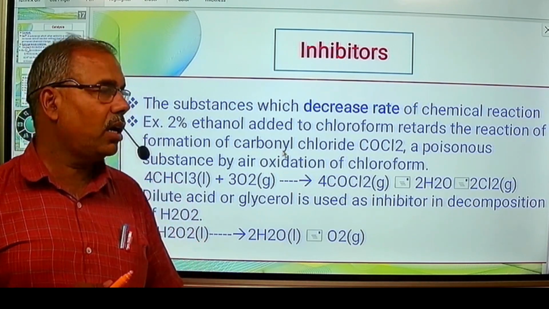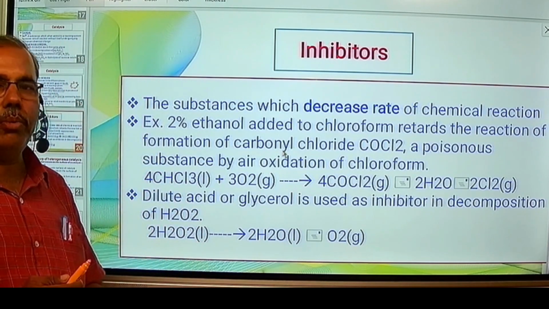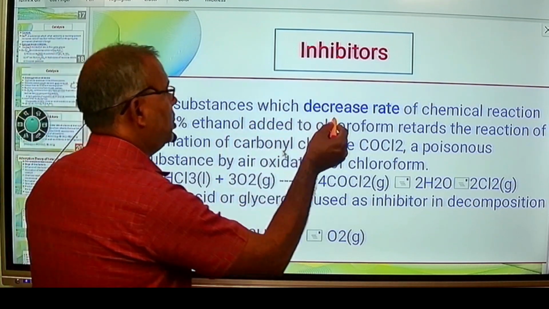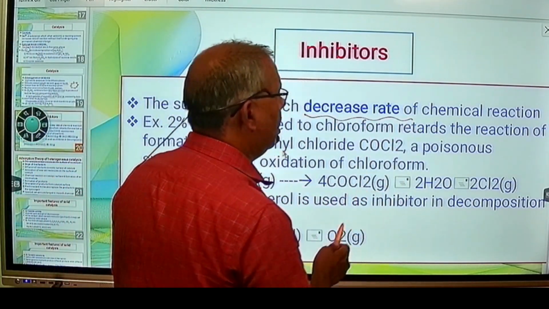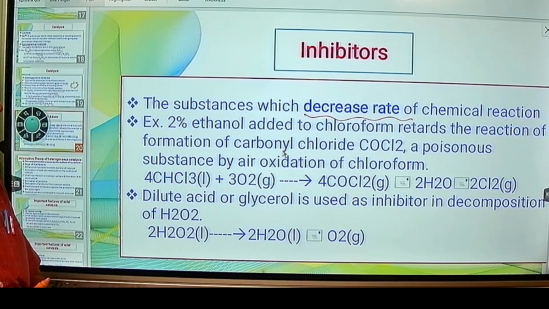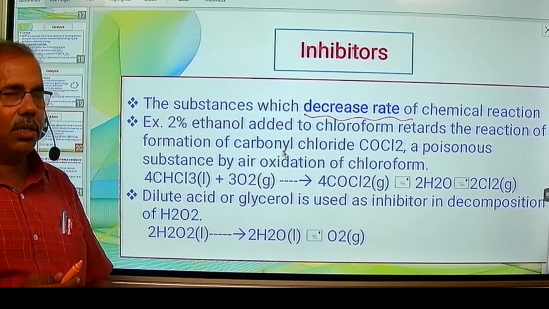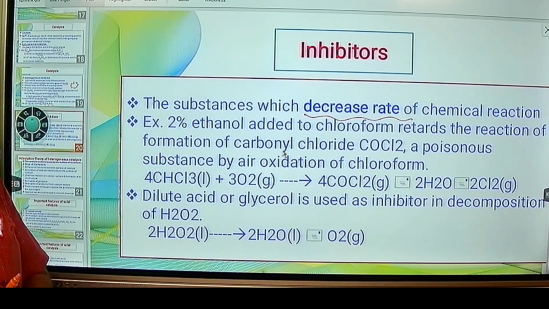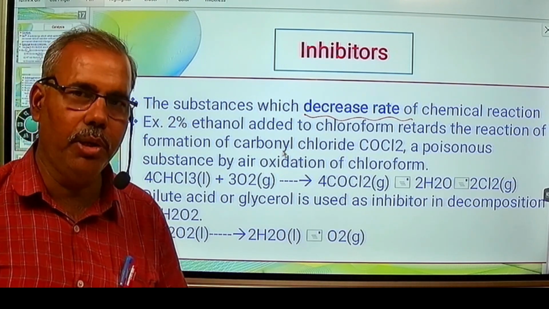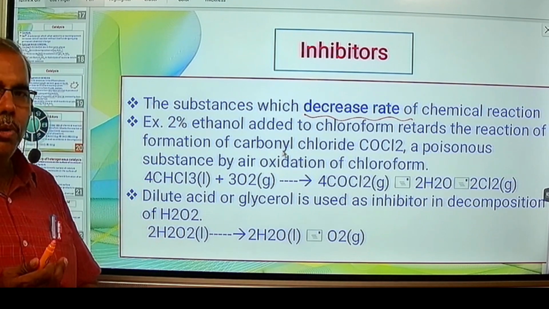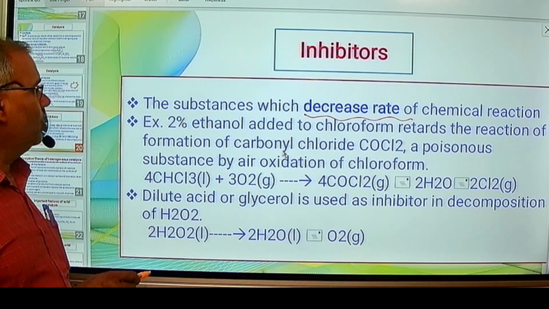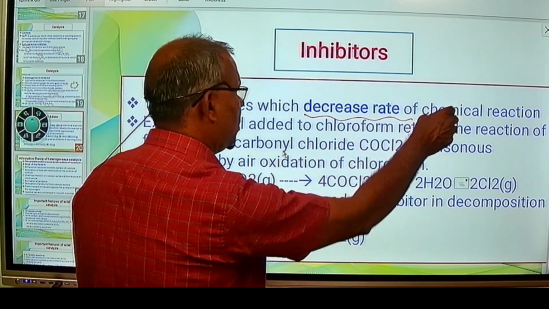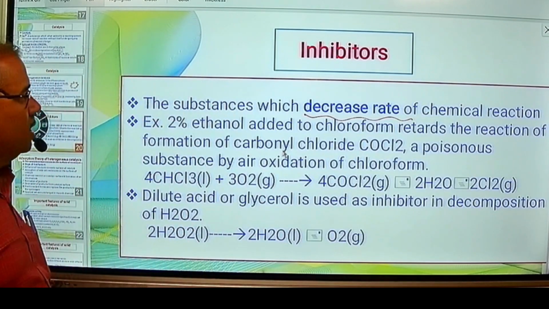So the substances which decrease the rate of chemical reaction are known as inhibitors. Inhibit means to stop or to decrease.